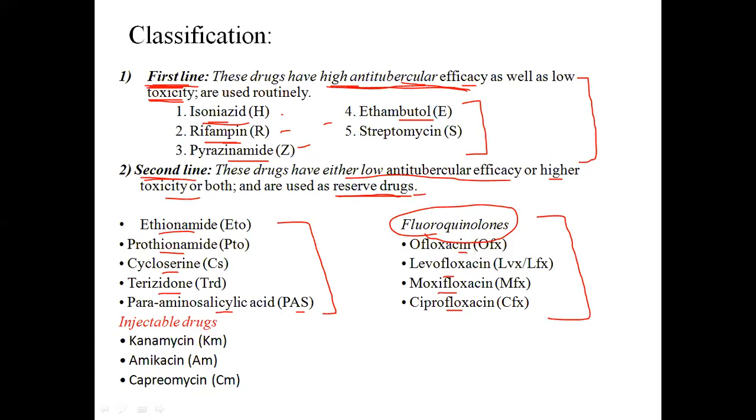At the same time, we have injectables like kanamycin, amikacin, and another one is capreomycin. You might have seen this drug in bacterial infection. Amikacin is commonly given as a parenteral injection. So this is all about classification.